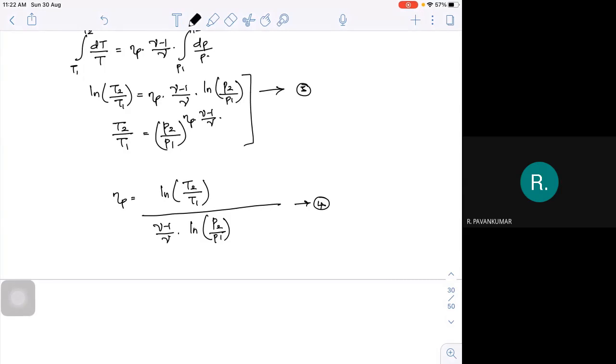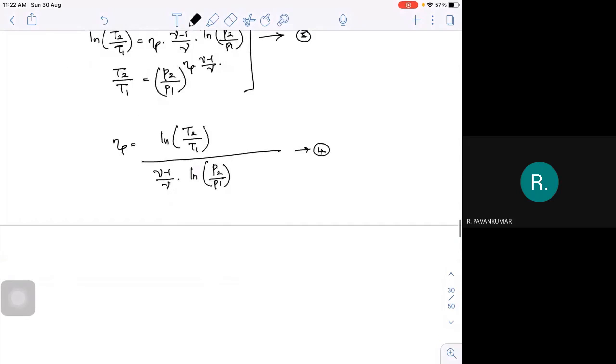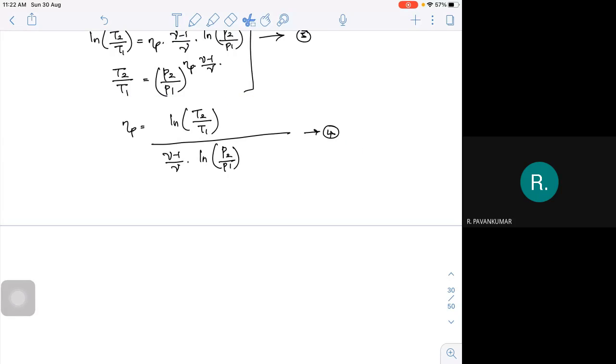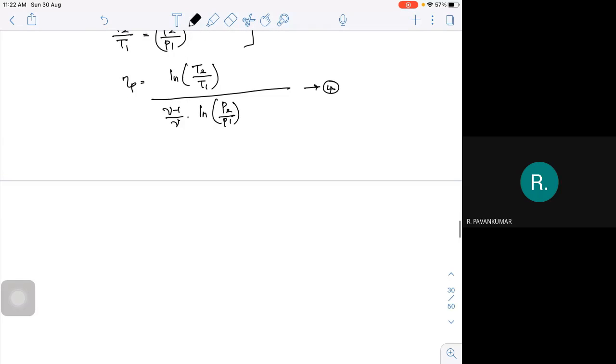Now I know the work done expression. What is the expression for the work done? Work done W is equal to Cp into T2 minus T1.